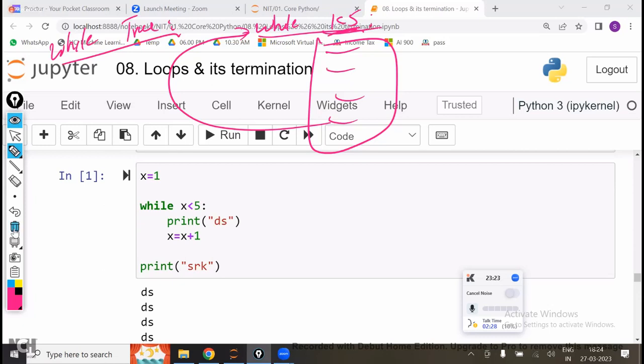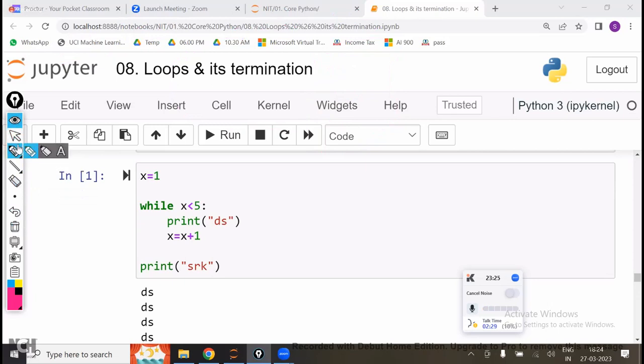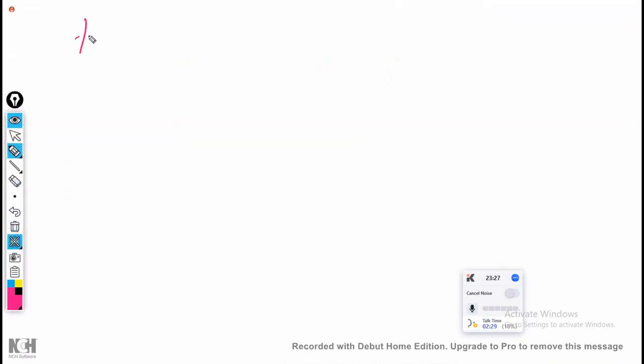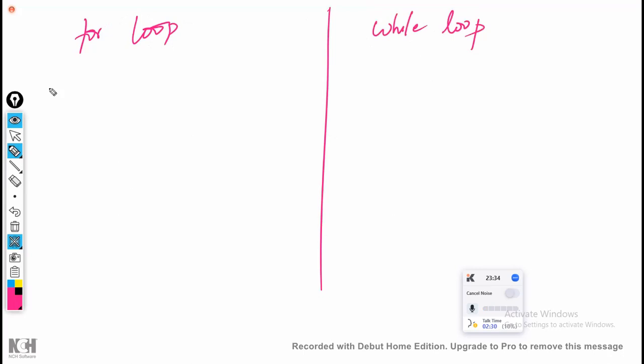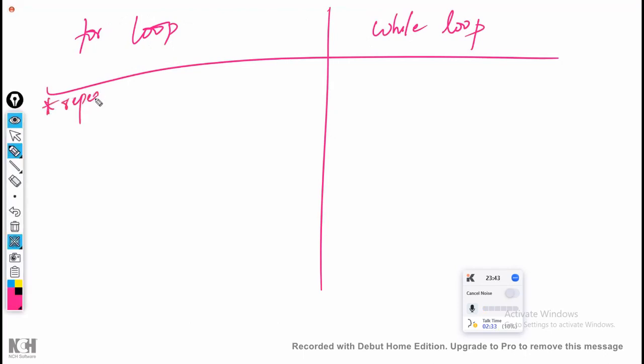So when will this while block stop? Now, what is the difference between the for loop and the while loop? We are having only 2 loops. In Python, only 2 loops are available. One is called the for loop and one is called the while loop. What is common between both of them is that they repeat the code. Here it is going to repeat the for block, here it is going to repeat the while block. Repeating the block of code is common in both of them.